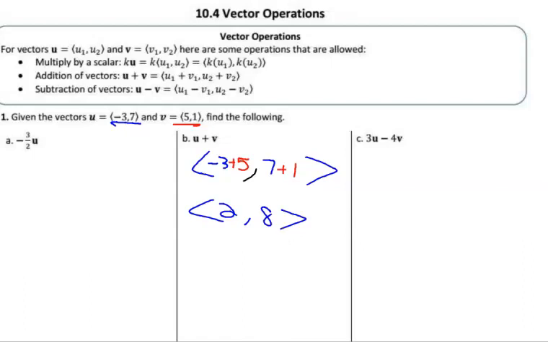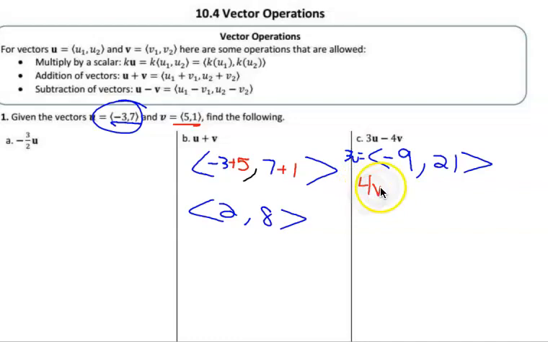For part C, it's pretty much a combination of both of those. We have to take the u and multiply everything through by 3. So 3u is equal to 3 times -3 is -9, and 3 times 7 is 21. And for v, I'm not going to worry about the negative yet because we'll subtract them afterwards.